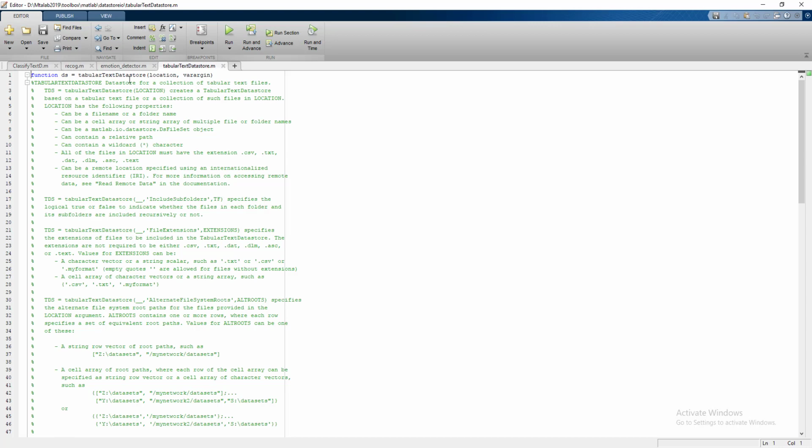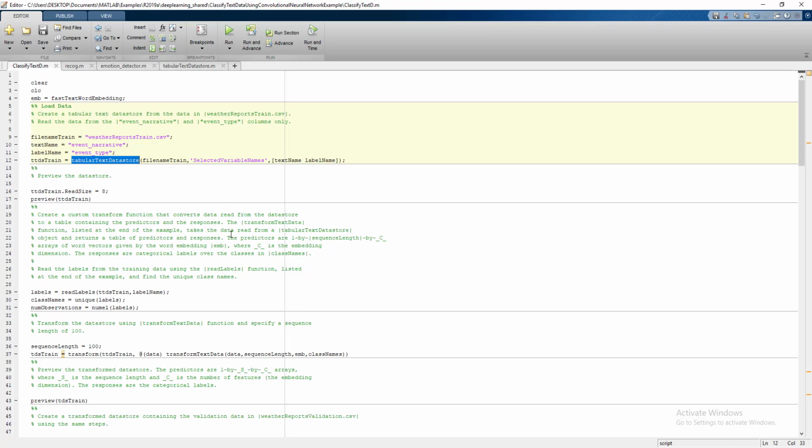If not, then you can go to my previous video on convolutional neural networks in MATLAB, where I explained that whenever we have a folder or subfolders containing a number of images, there's a built-in functionality provided by MATLAB where we can directly load those images, and the label will be the folder name. In the same way, for text data processing, there's a built-in functionality provided by MATLAB, which is known as